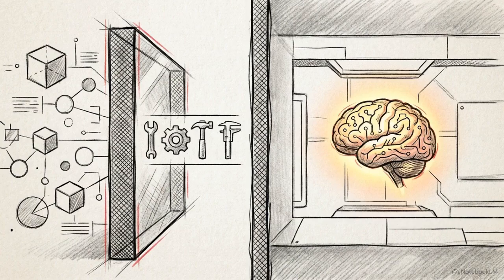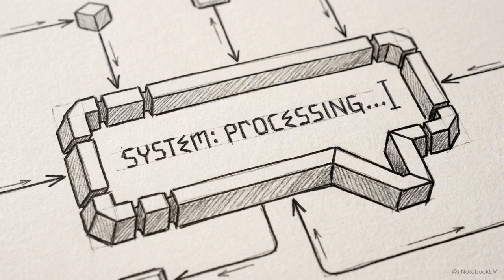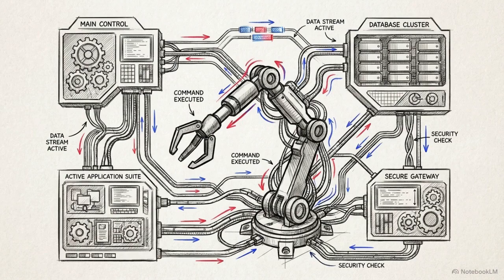Decoupling context from execution solves the interoperability problem, but it also shifts the model's role. It is no longer just predicting the next word in a chat. It is now an active agent, capable of interpreting data to trigger commands across a connected ecosystem.